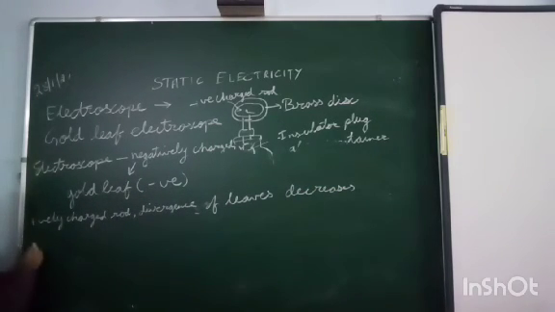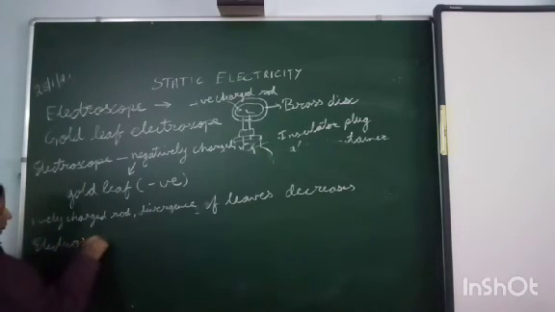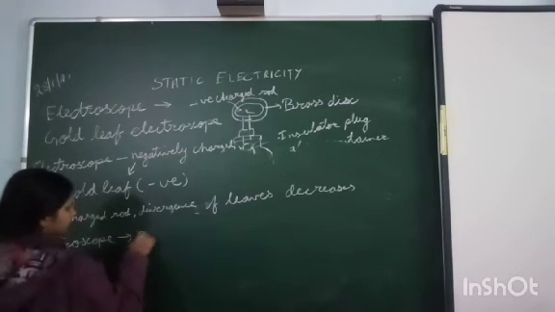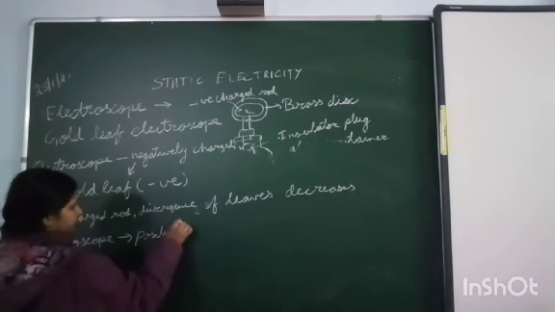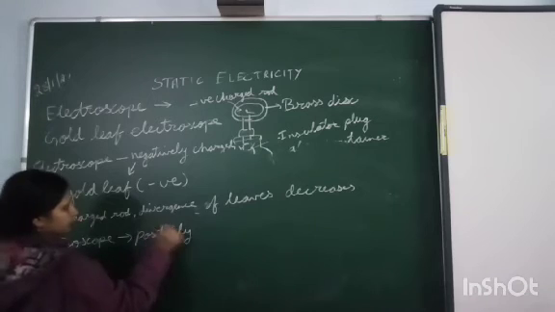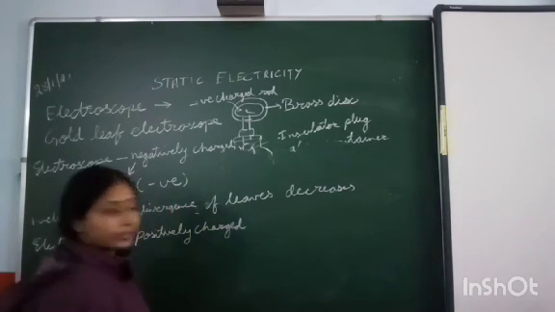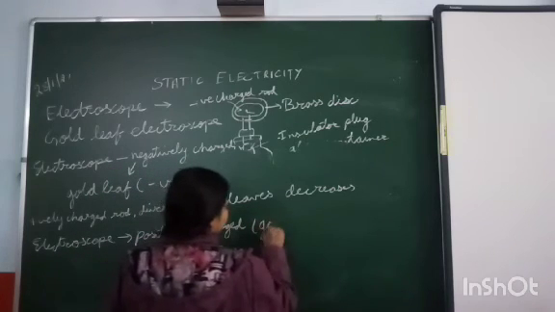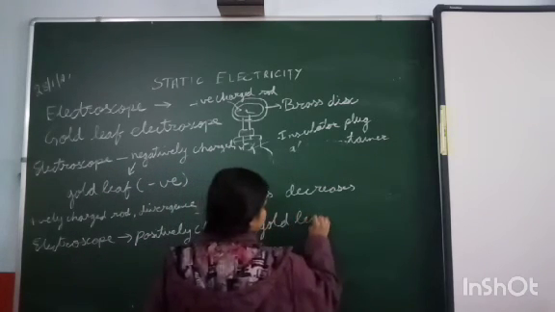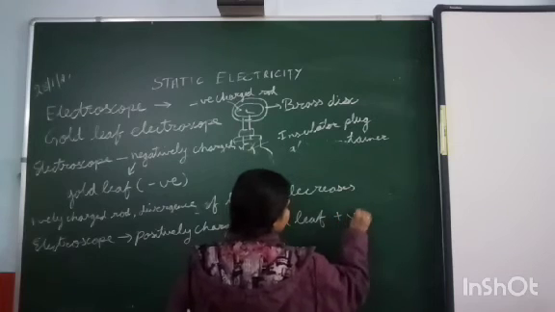And if the electroscope is positively charged, that means the gold leaves are positive.